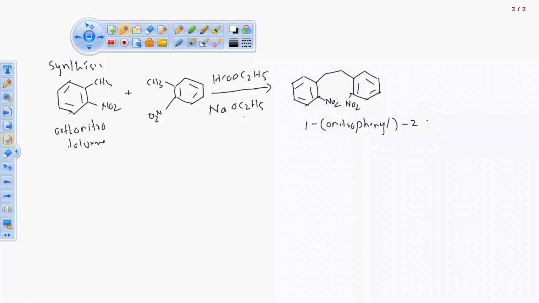1 nitrophenyl and another one on second position we are having 2 O. O means orthonitrophenyl. O nitrophenyl. Nitrophenyl ethane. ठीक है, 1 nitrophenyl, 2 nitrophenyl ethane, because methane ethane it is connected over here. ठीक है, 1 and 2, first and second position, 2 carbon atom है अपने पास, दोनों connected है. So IUPAC name for this one is like this.